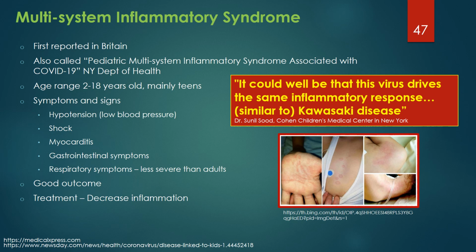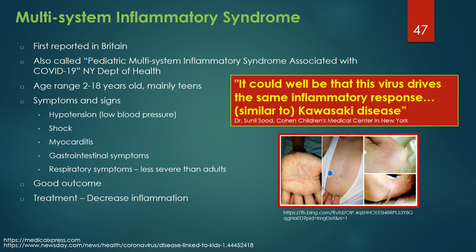This syndrome is now seen in other countries, including France and the United States. The New York State Department of Health has labeled this the pediatric multisystem inflammatory syndrome potentially associated with COVID-19.